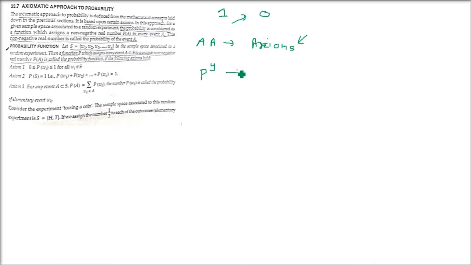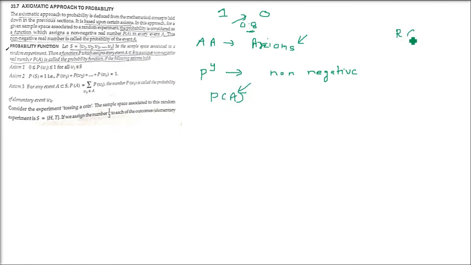So the probability, let us understand again. Probability is basically a function in the axiomatic approach, and this function will be a non-negative number. It will be a non-negative number, so probability can never be negative. First thing. Second thing, it will be a real number. Okay, because if you see 1 and 0, you give 0.8. 0.8 is non-negative and it is also a real number.